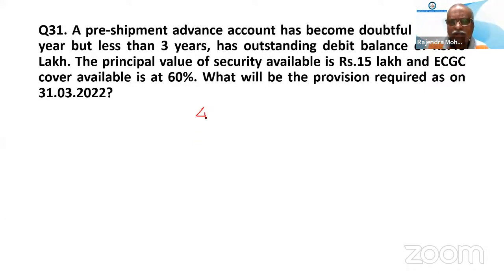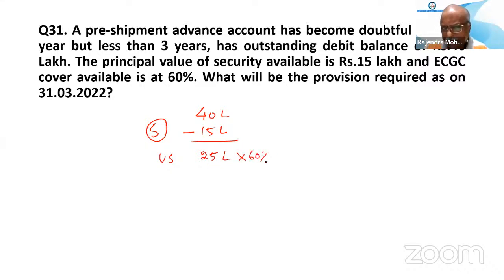See, 40 lakh was the outstanding. 15 lakh was the secured portion. Now, unsecured is how much? 25 lakh. And 60% will be given by ECGC. So 60% of 25 lakh is how much?